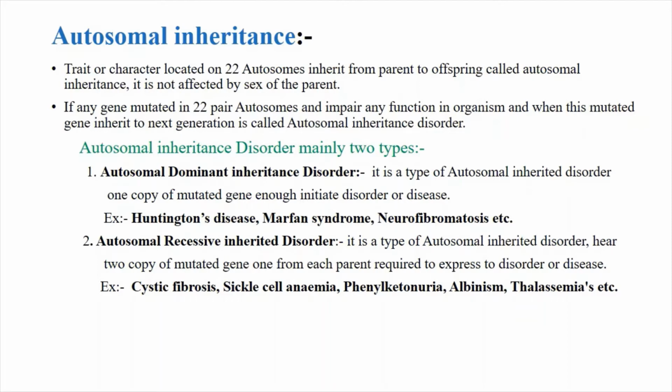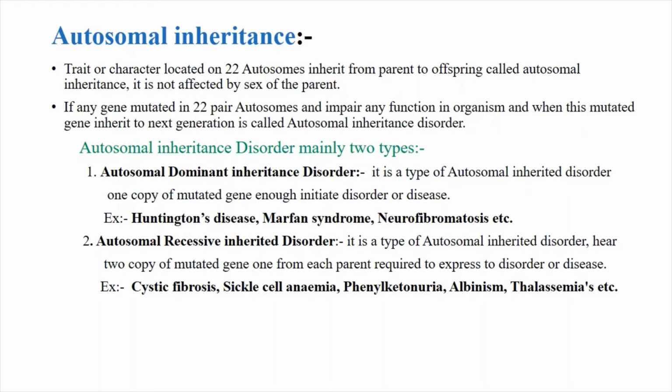First, we are going to discuss the autosomal dominant inheritance disorder. When a single copy of the mutated gene is enough to initiate a disease, we say it is autosomal dominant inheritance. So it is an autosomal dominant inheritance disorder. Some examples of the diseases are Huntington disease, a neurodegenerative disease, Marfan syndrome, a connective tissue related problem, and neurofibromatosis, etc.